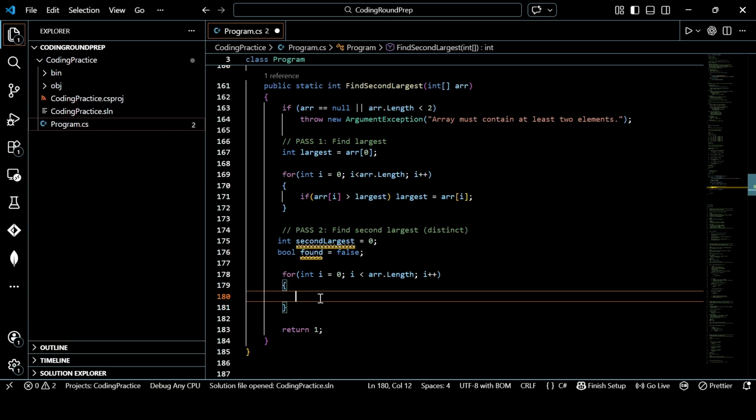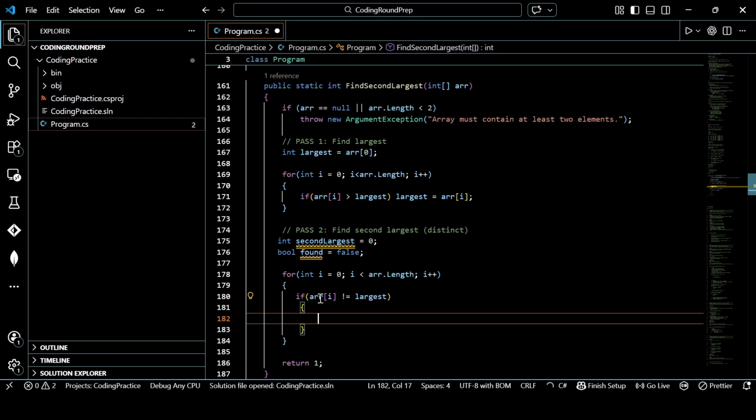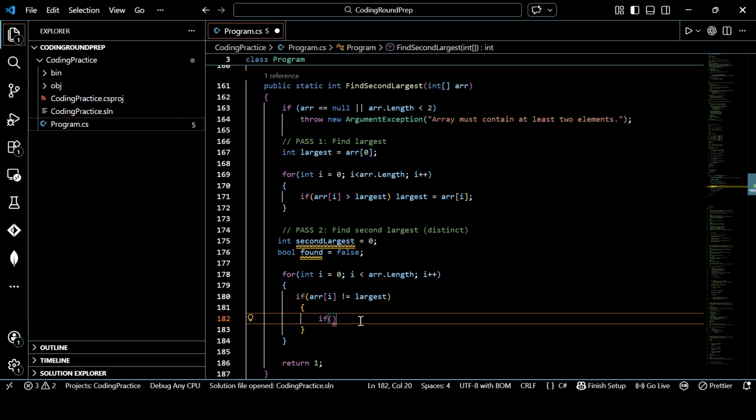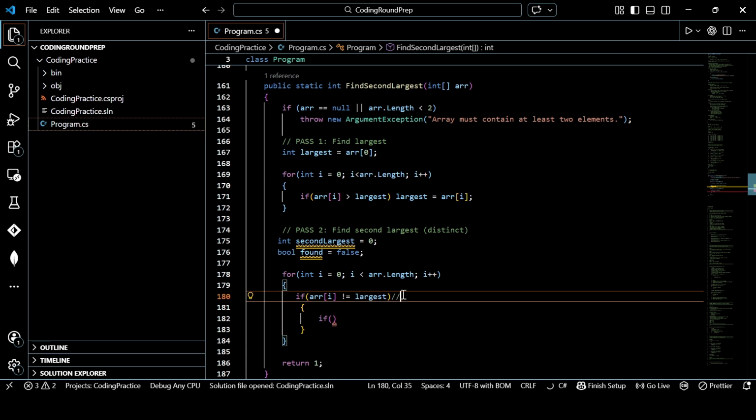So here we'll check a condition: if array of i, meaning the element we are at, is not equal to largest, right? If this element, let's say we are at the first position or second position or third position, is not equal to the largest, then we'll check another condition. First of all, they should not match. Let's say we have got 25 and 25 twice, then we don't have to update the value, right? We'll ignore that. To ignore that value, we are using this condition.